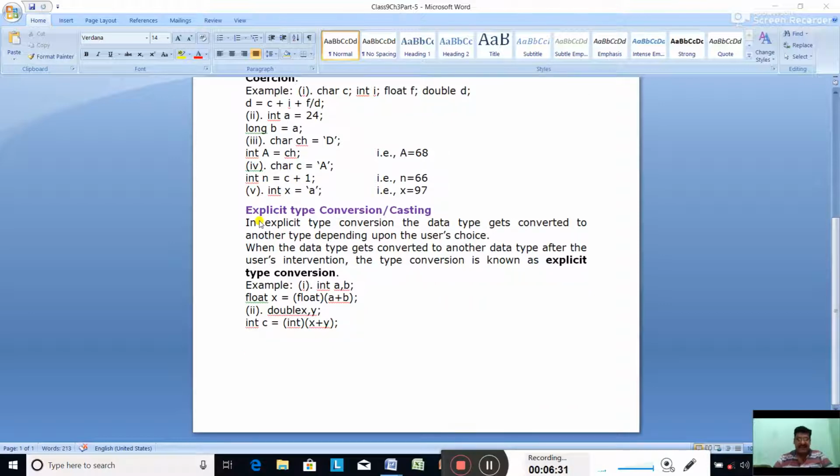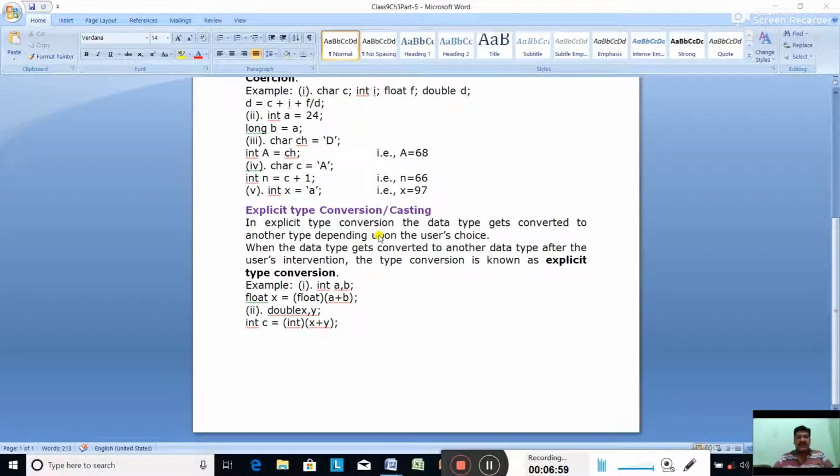Next one is explicit typecasting. In explicit type conversion, the data type gets converted to another type depending upon the user's choice, according to our choice. We convert. It is not taking automatically like implicit. Implicit, what happens? It converts automatically into its higher.